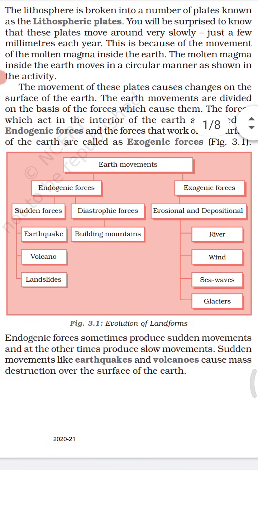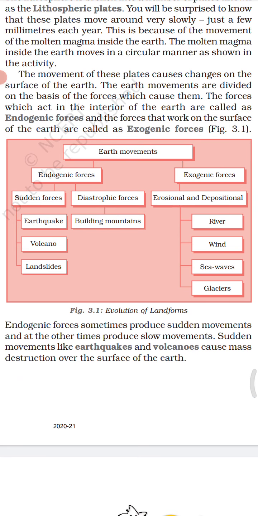Now, endogenic forces sometimes produce sudden movements, and at other times produce slow movements. So endogenic forces here, see, we have earthquake, volcano, landslides. So these types of forces cause a great destruction on the earth's surface. So sudden movements like earthquakes and volcanoes cause mass destruction over the surface of the earth.